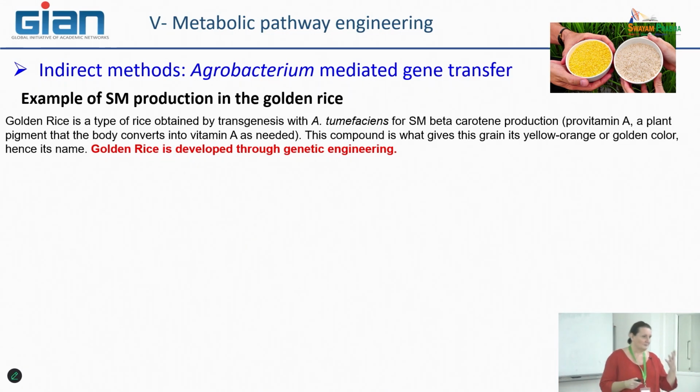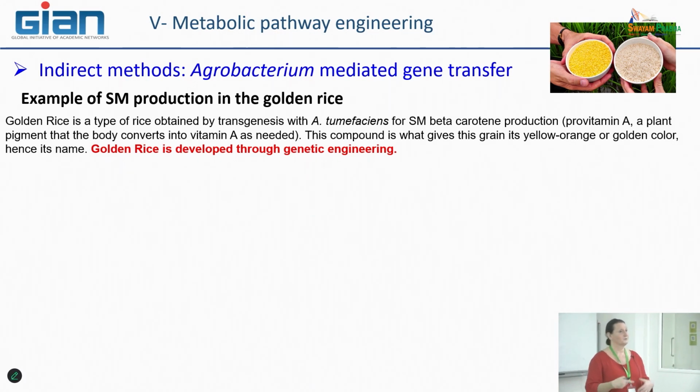Particularly because they act not only on the pathway that was firstly targeted, but also on the other pathways in order to largely increase the amount of carotene, because the objective is to produce beta carotene in these plants.